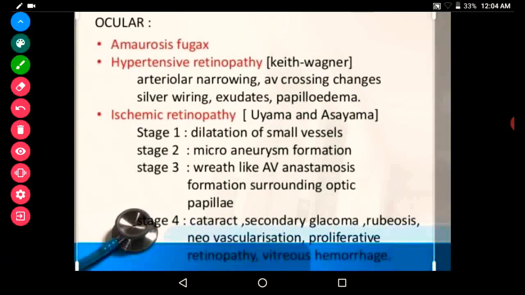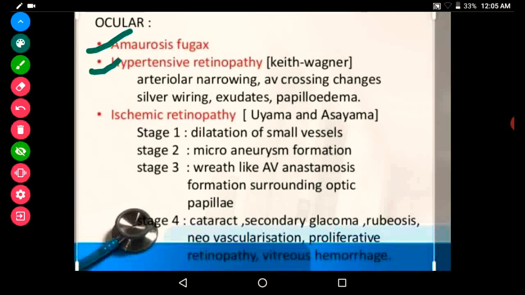And now let's see what the ocular changes are. That is, first is amaurosis fugax, hypertensive retinopathy, that is the Keith Wagener, arteriolar narrowing, AV crossing changes, silver wiring, exudates, papilledema, like that. And because of the decreased perfusion, there will be ischemic retinopathy.